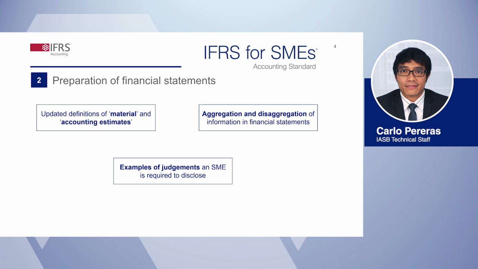And third, an amendment to provide examples of judgments that have the most significant effect on the amounts recognized in the financial statements. These examples are in Section 8, Notes to the Financial Statements. For example, judgments on classes of assets and liabilities for which disclosure on fair value measurements is made. Please note that the examples are not an exhaustive list of the judgments an SME is required to disclose. Depending on facts and circumstances, an SME might have to disclose judgments not listed in the examples.